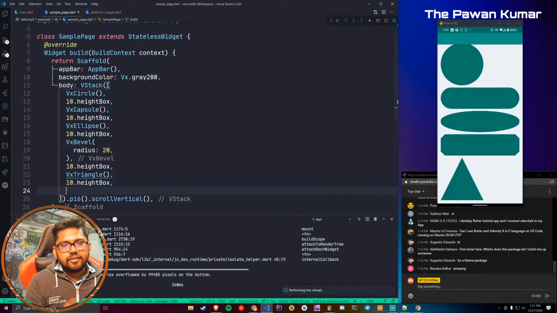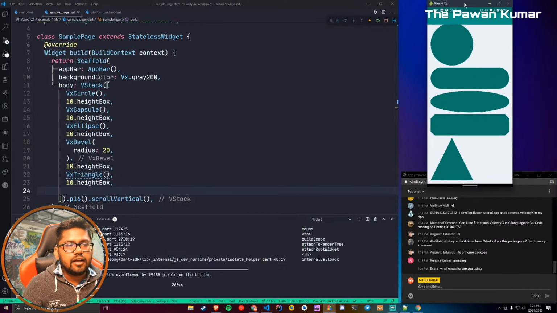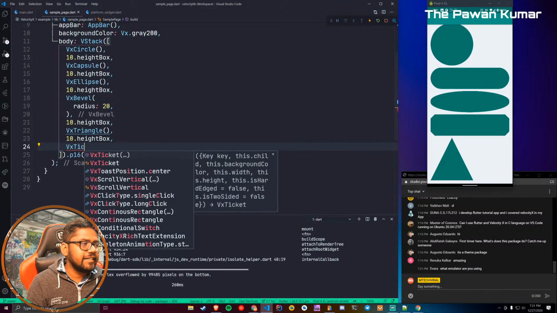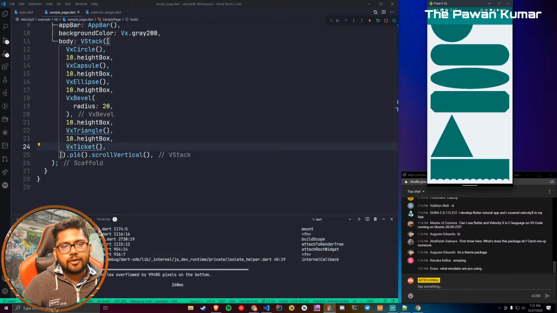And the last one which I want to show you will be something called VX ticket. Ticket is another amazing thing which you can use. And now if I scroll, you can see this is the ticket.